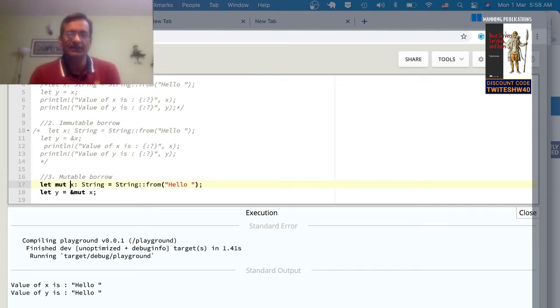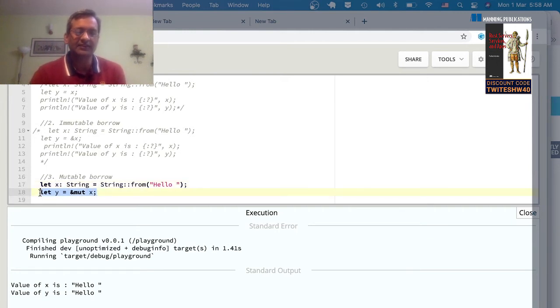So this is very important because by default, all variables are immutable. Let me just show you that. If I just say x, and if I try to modify the value of x, let me say I'm going to append something to the string.